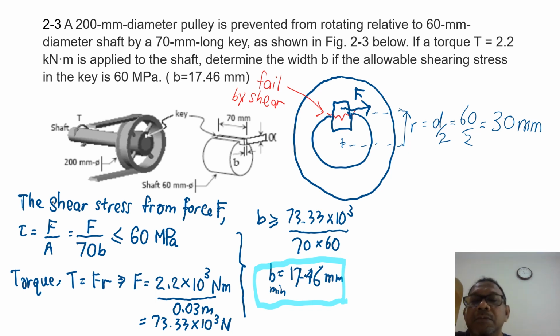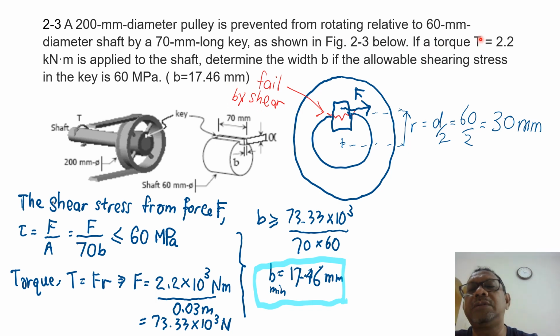So question number 3. Question number 3 is a 200 mm diameter pulley. So we have a pulley of 200 mm that is prevented from rotating relative to the 60 mm diameter shaft by a 70 millimeter long key, as shown in the figure below.